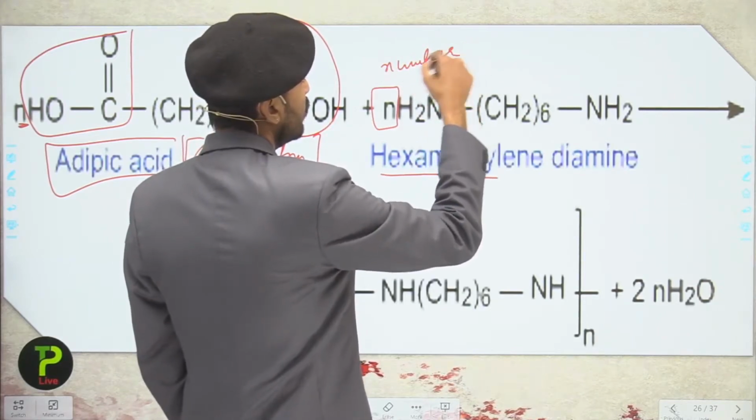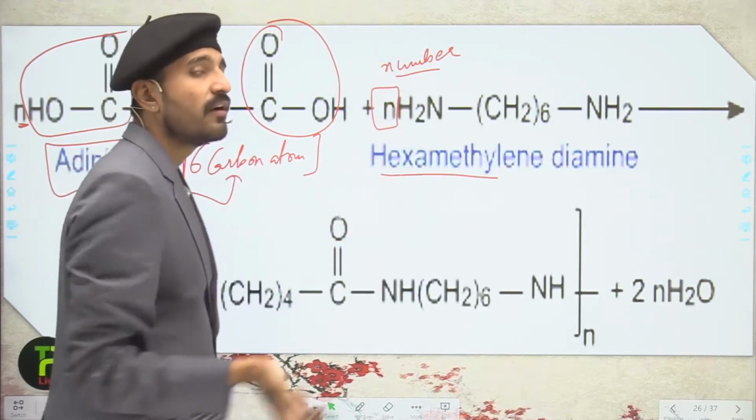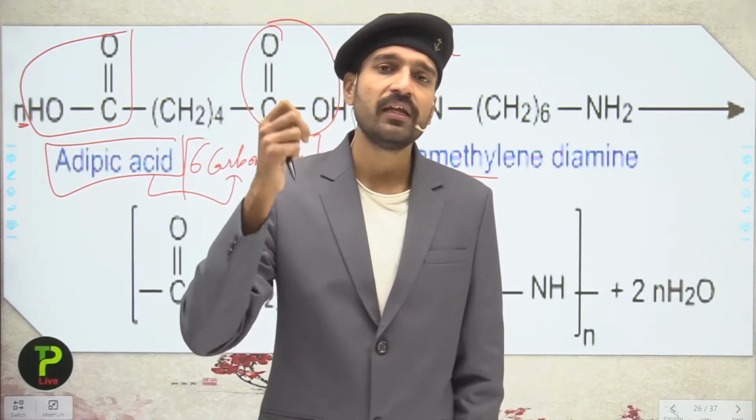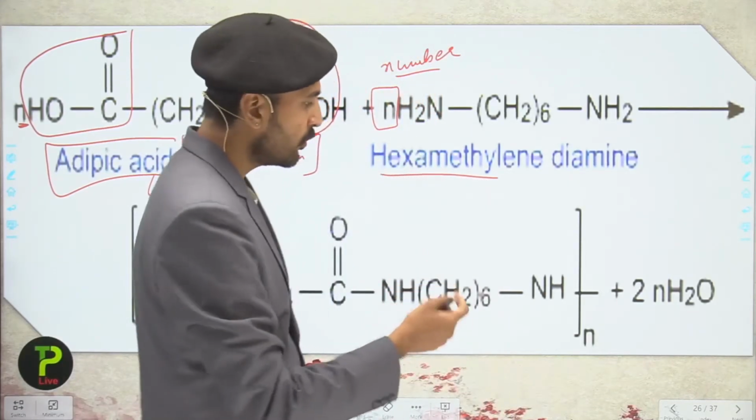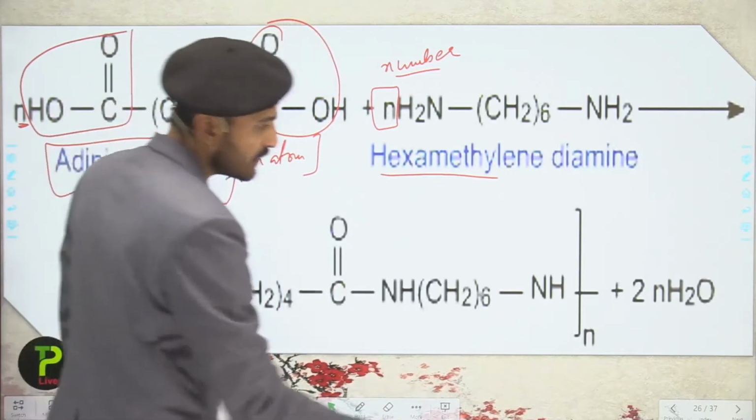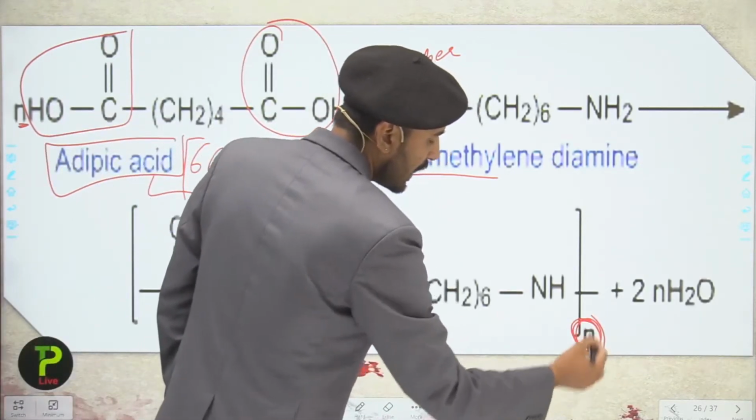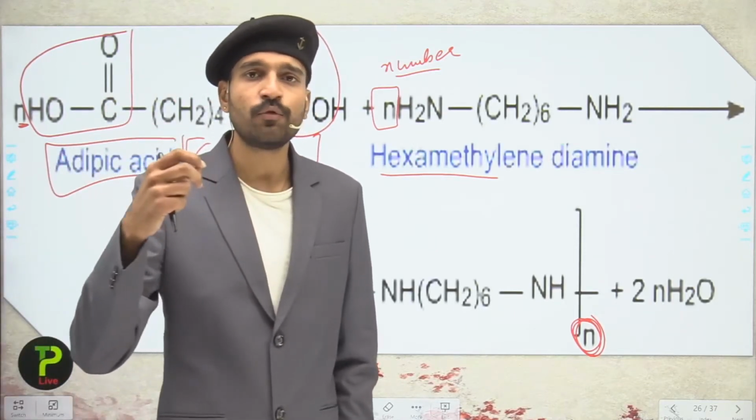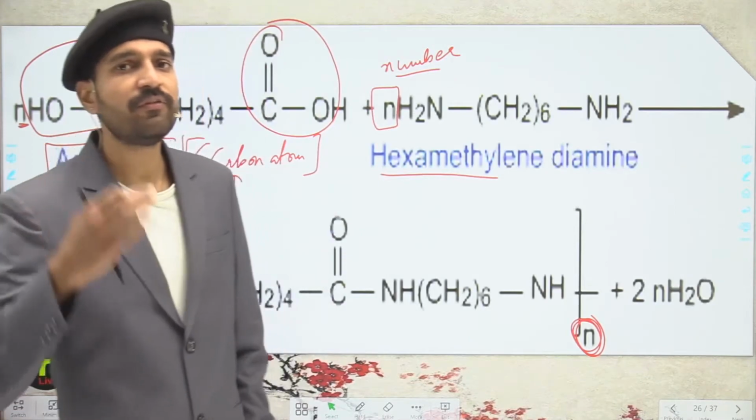And since this is a polymerization reaction where the monomers react to give the polymers, and the monomers are very large in number, the polymer that is formed over here contains the n, due to which its molecular mass becomes very large, up to 10,000 to 50,000 also.